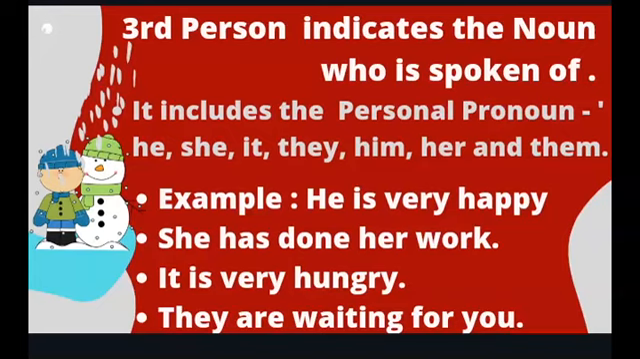In the first example, he. In the second example, she and her are personal pronouns. In the third example, it is very hungry. It is a personal pronoun. In the fourth, they are waiting for you. They and you are personal pronouns. They is a third person personal pronoun, whereas you is a second person personal pronoun.